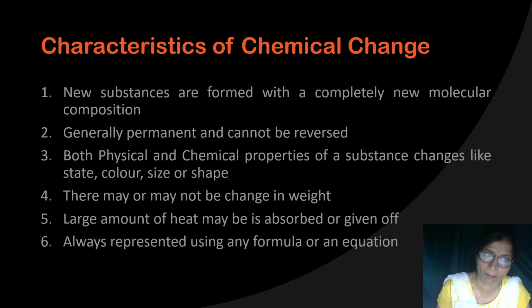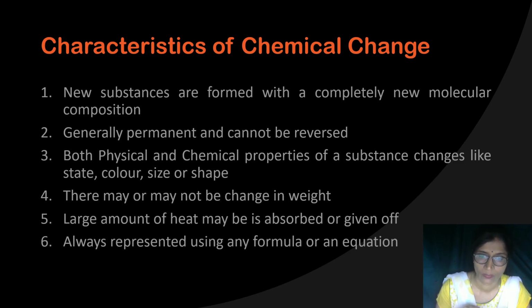Second, it is permanent and cannot be reversed. Rusting of iron: once the iron is rusted, it is now in the form of hydrated ferric oxide. You cannot get back the iron from that. No, not possible. Now, digestion of food. Food digested, can you get back the same food after digestion?